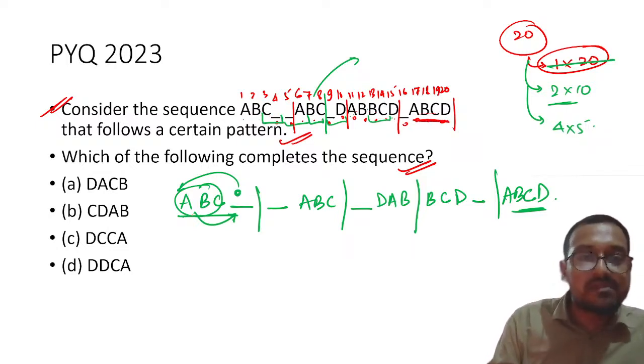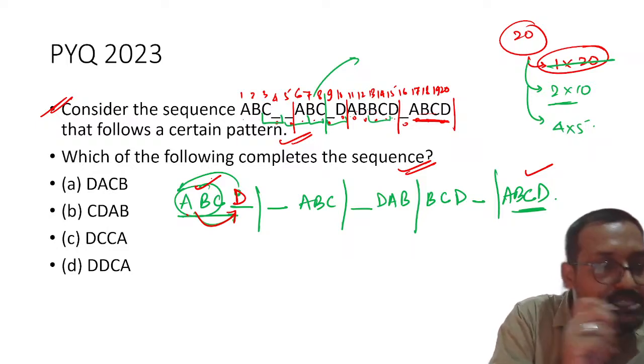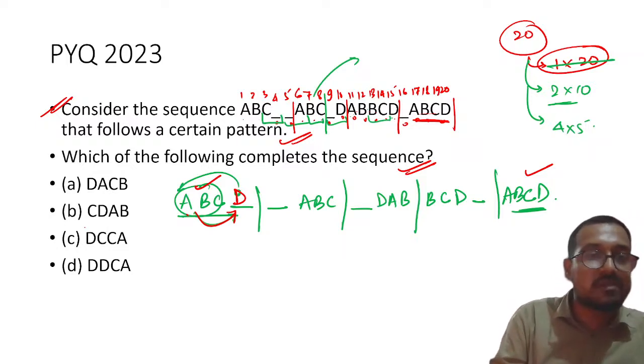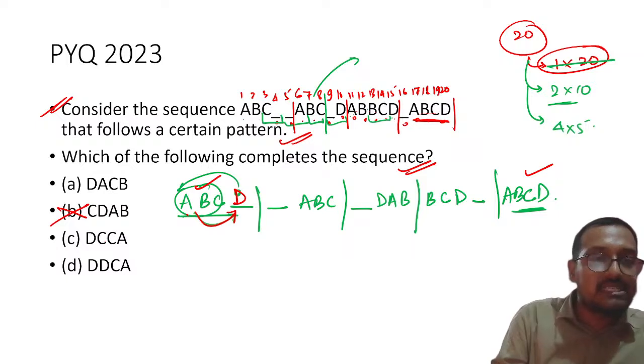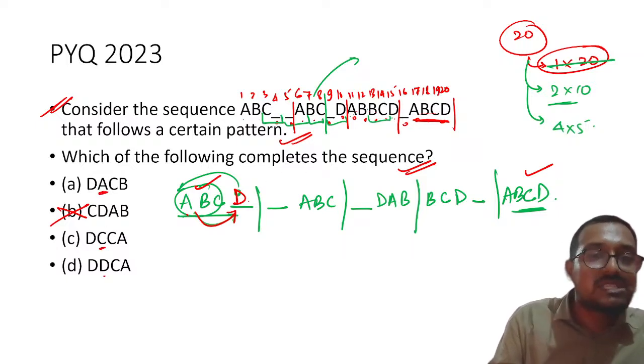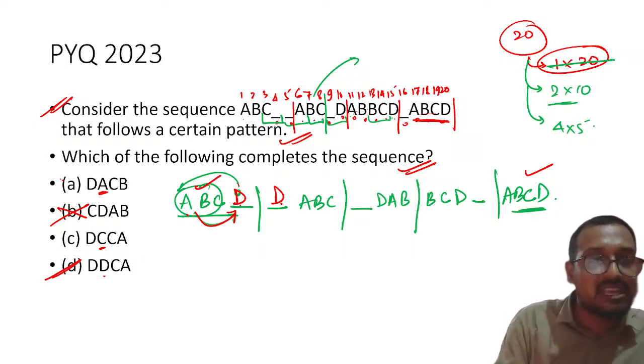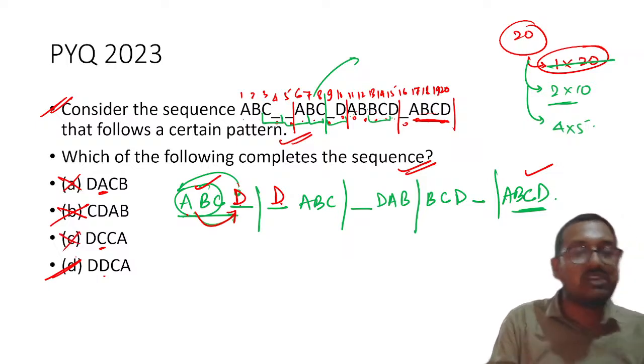So please remember this thing. This will help you. A, B, C, D. I am clear about it. Why? Because last and first seemingly are the same, right? Last and first are the same. So obviously this will go wrong. And now A, B, A, C, D. Second place will be occupied by A, C, D. So my dear students, what is missing over here? Obviously D will go at the first. So D will be the correct answer, right? Karthikeyan? Yes, correct. You two have given the correct answer. See, this will go wrong, and eventually it will be D.